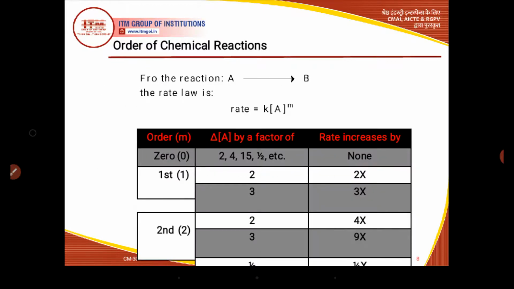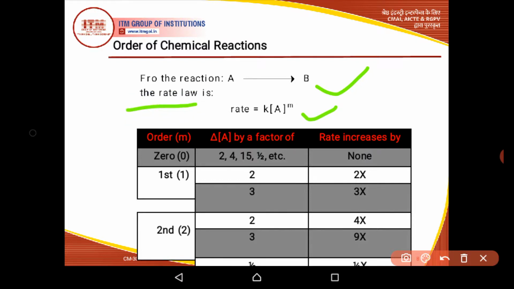For example, there is a hypothetical reaction in which A is converting into B, and the rate law, we can say the experimental rate. Rate law means it is based on experimental fact, it is not based on the stoichiometry of the reaction. So rate law is always on the basis of experimental facts. So this is the rate law of this reaction when A is converting into B.